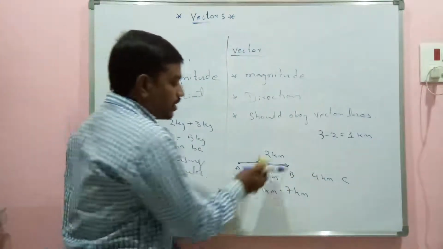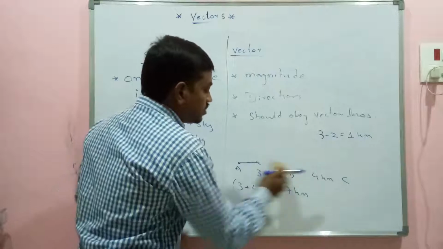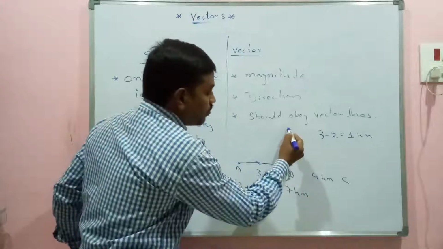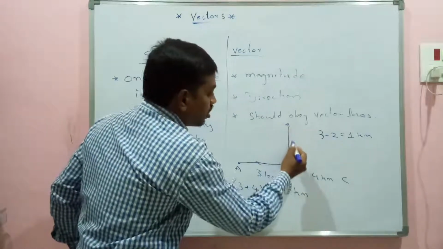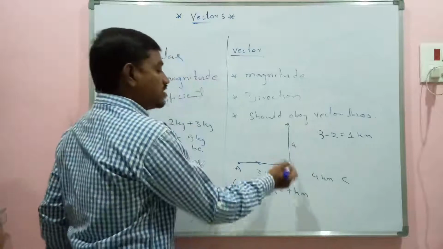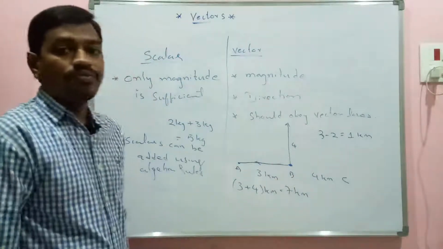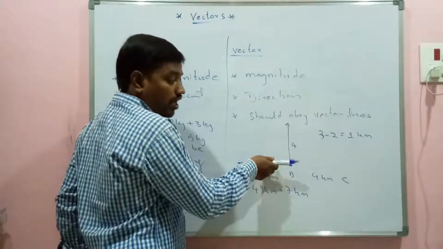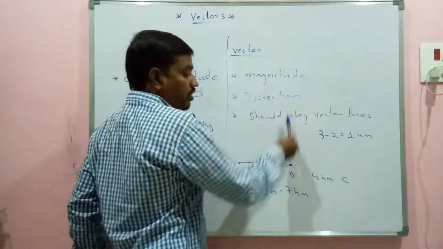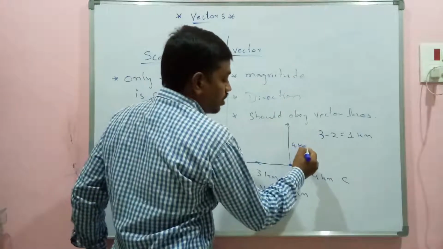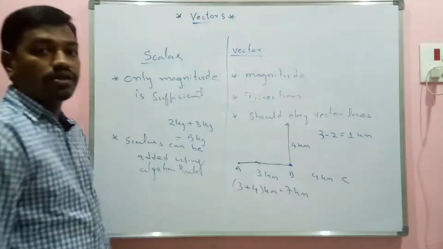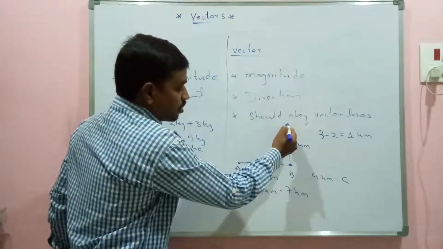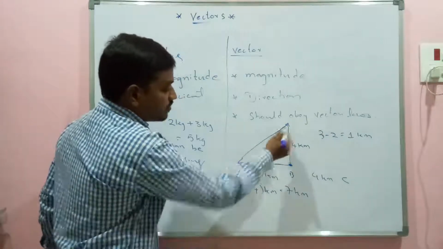Instead of moving back, imagine the same person after walking to B, he changed his direction and he walked 4 kilometers exactly towards his left. Earlier he was walking along this direction, now he changed his idea and he just turned towards his left and walked 4 kilometers from B. Now what will be the answer? So displacement, according to the definition of displacement, is the shortest path between initial and final point. So this will be the displacement.